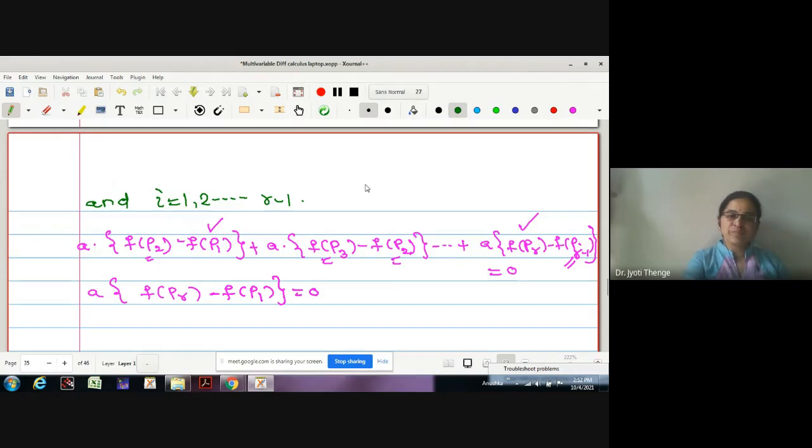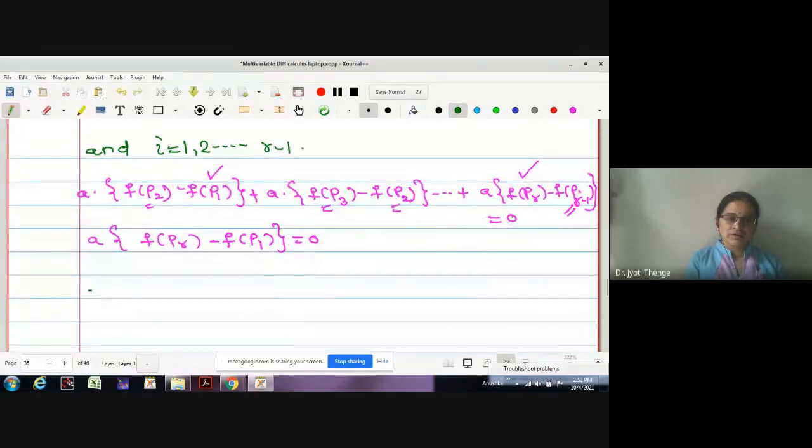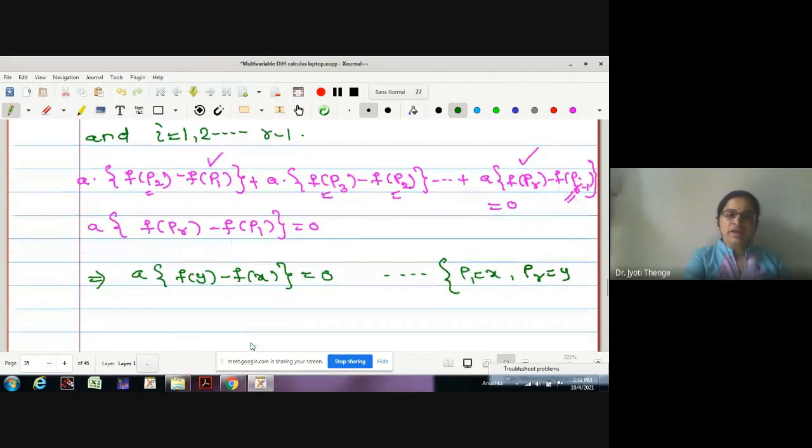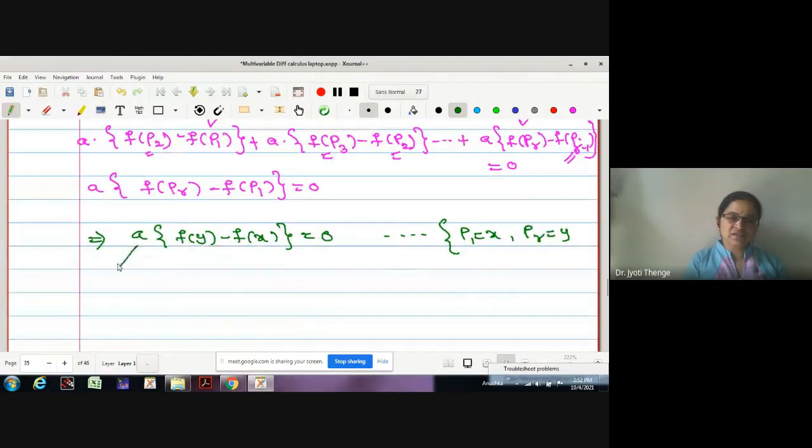But what is f of pr? F of pr is nothing but f of y minus f of x. Correct, no? And is 0 because we have selected p1 to be x and pr to be y. Okay. Now, again, this vector is in Rm. This is also in Rm, and we are writing this for all A in Rm.